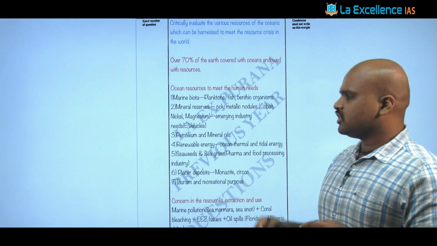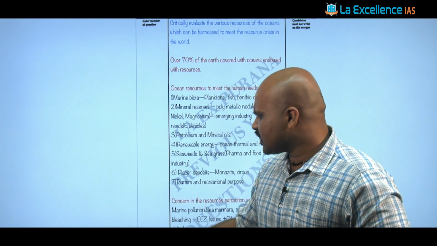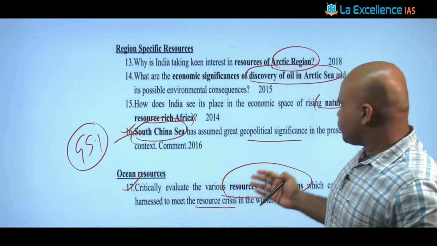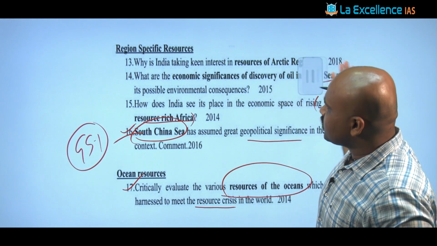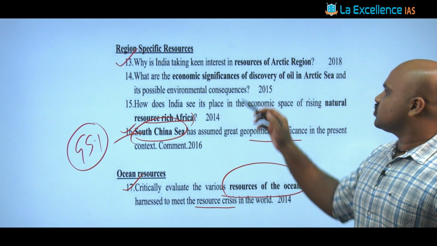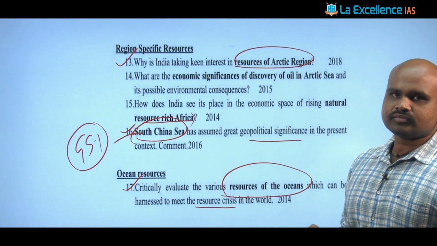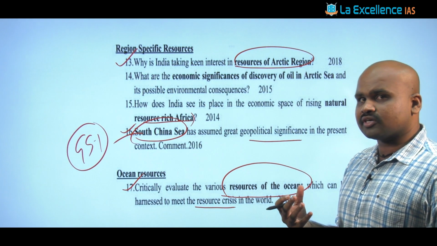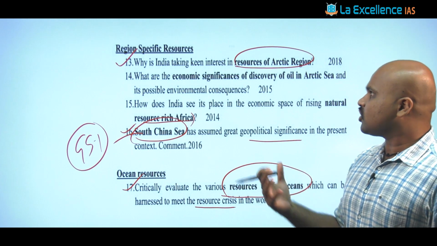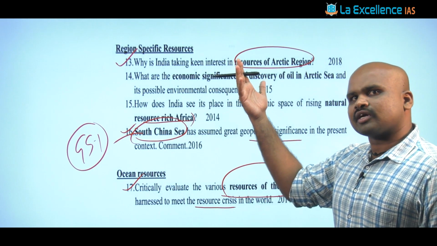Right? This is the question of discussion. Maybe one question can be taken for practice. The question for practice can be: why is India taking keen interest in the resources of the Arctic region? Because in the recent past, India has come up with a draft Arctic policy, which is very important. So in that context, maybe you can take it as a practice question.